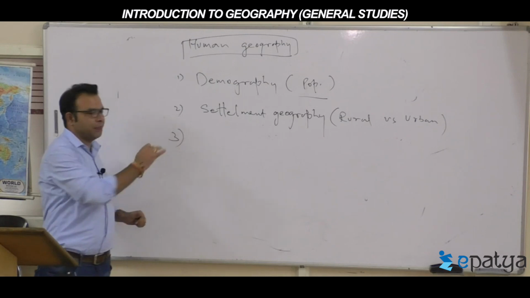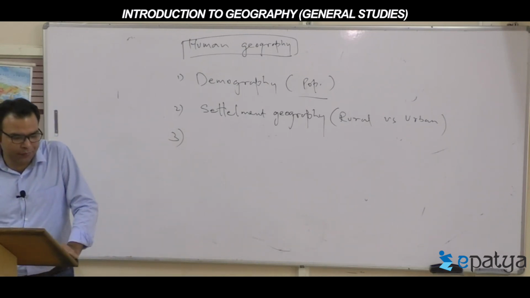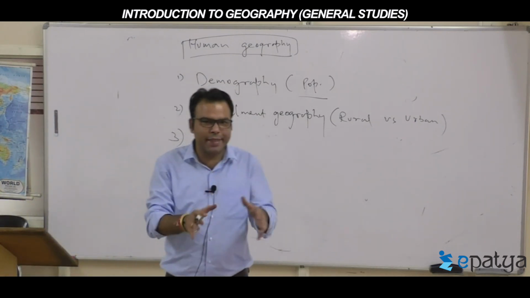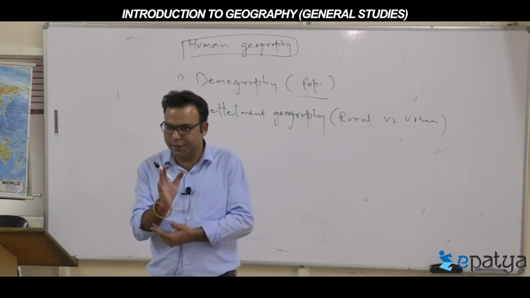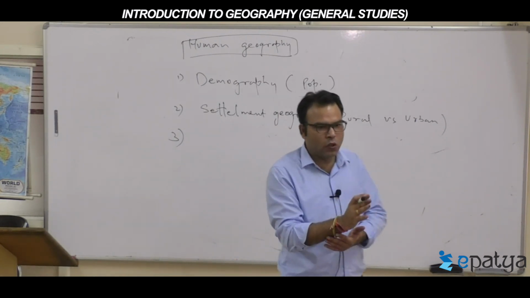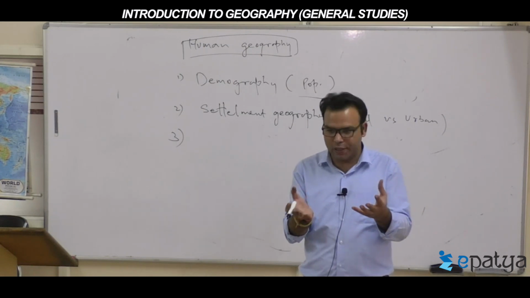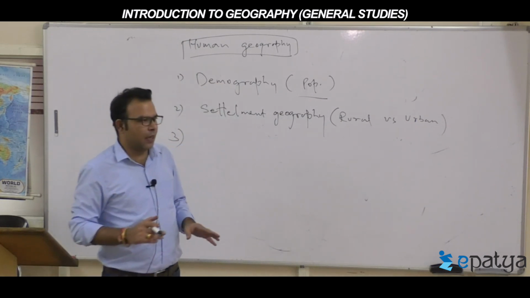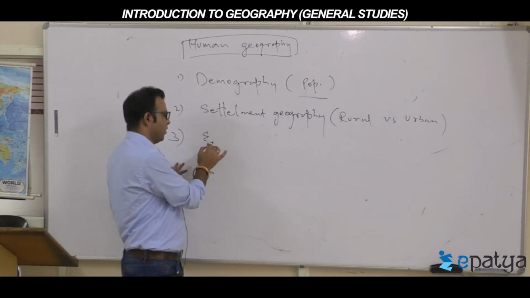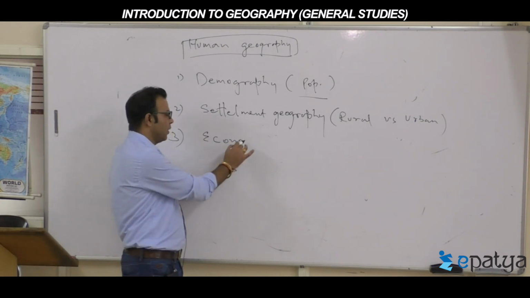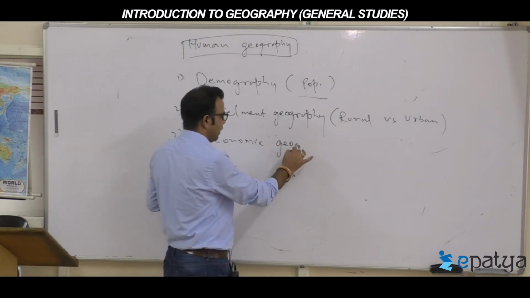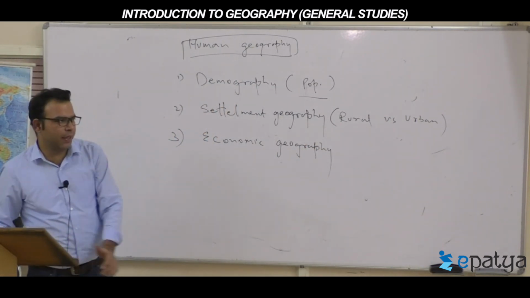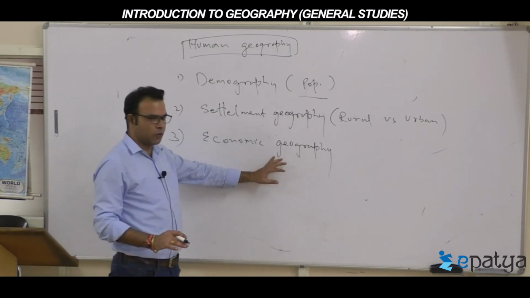Third aspect, guys. Third aspect, people are there staying to sustain their livelihood. Look at the logic and the reasoning here. To sustain their livelihood, they have to do some work. All the work done by the humans is categorized as which one? Economic activity or economic geography. So this geography we call what? Economic geography. So the work done at the rural areas, urban areas to sustain their livelihood.